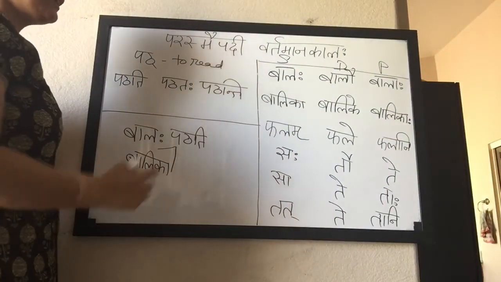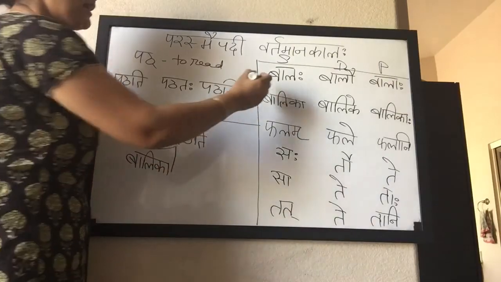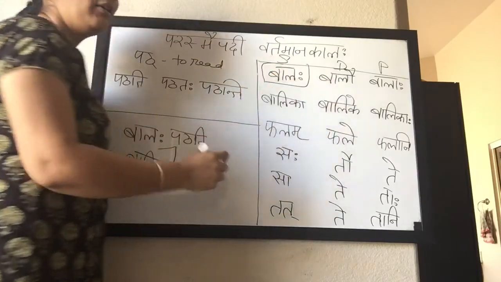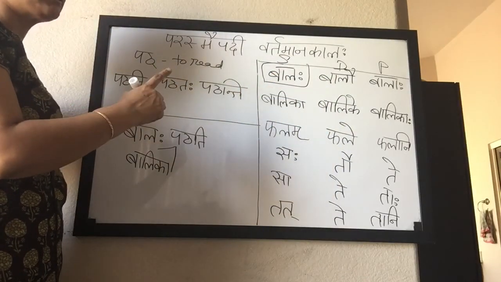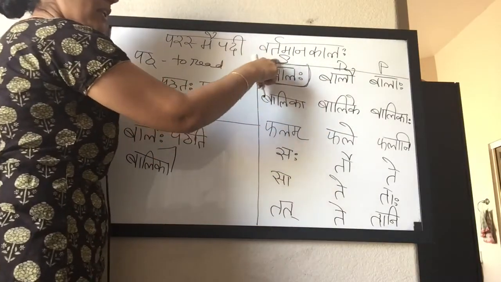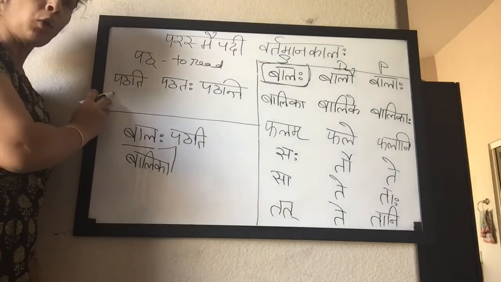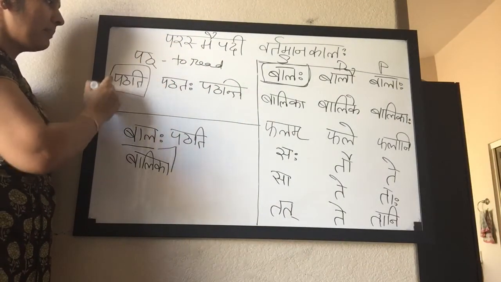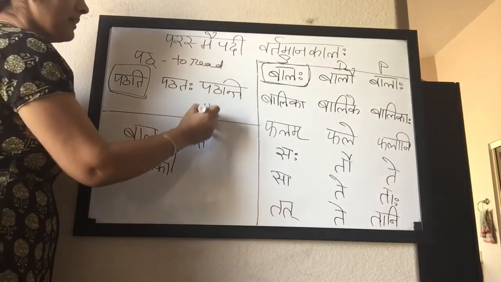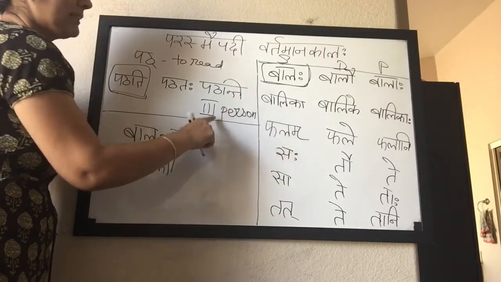Now I want to say balaha means boy. A boy reads, or the boy reads. There is only one boy in my sentence. So I will pick balaha from prathama vibhakti because prathama vibhakti stands for karta, subject. So one boy, I will pick singular. From singular I will pick balaha and I will go to the verb table, pathati, because pathati, patataha, patanti is prathama purusha or third person. Although it says prathama purusha, please do not get confused. It only means third person.